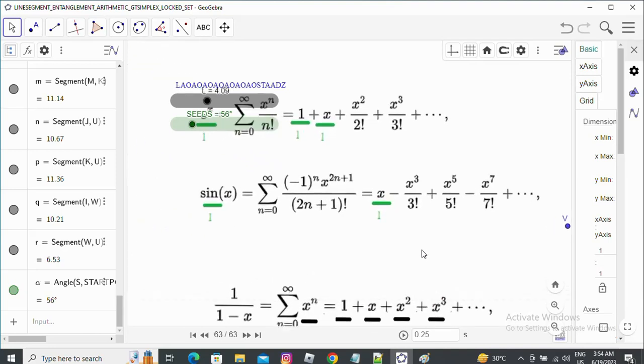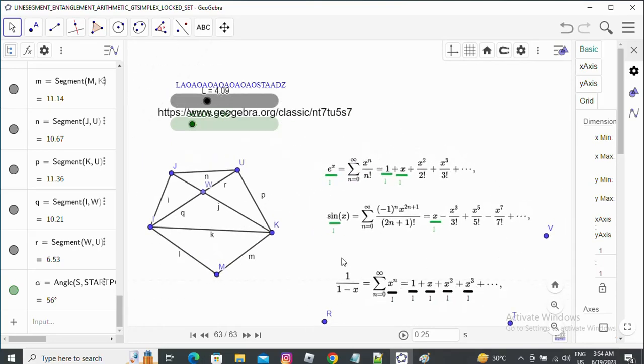We can express -1 to +1 with tan theta and cos theta and sin theta. In the same way, we can take any value from 1 to infinity with tan theta, and also with some other ratio like sec theta or cosec theta. In the same way, we will have different theorems with which we explain when to take what kind of ratio to get the best kind of Gtsimplexes and the best kind of locked set.